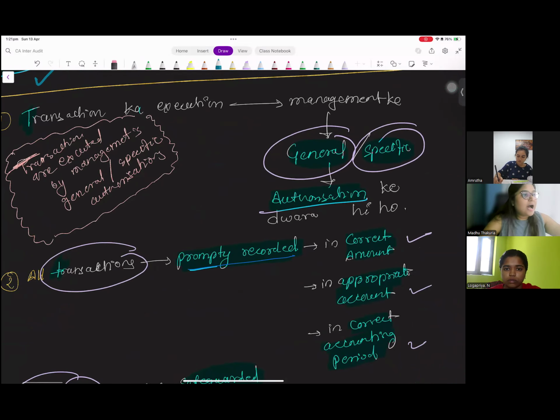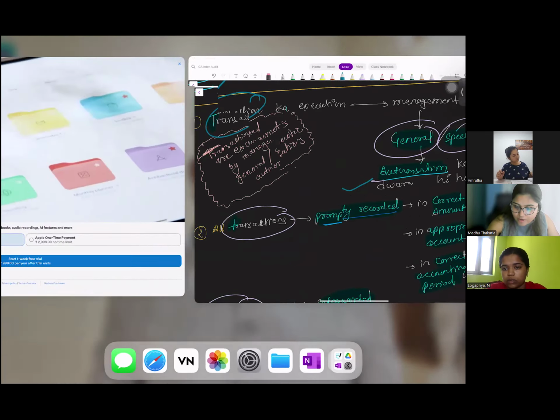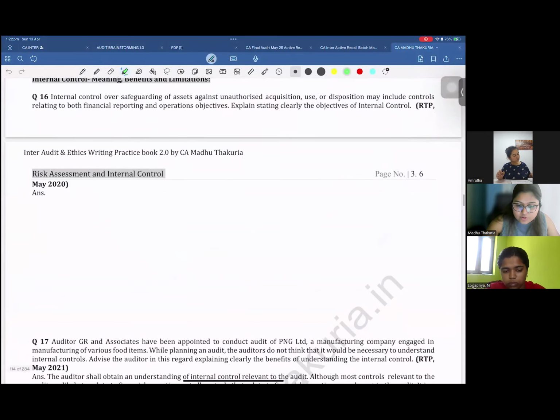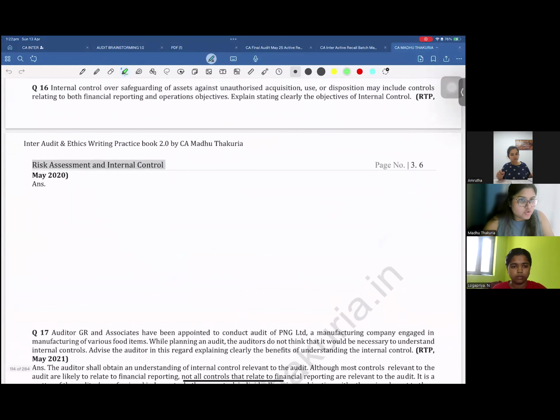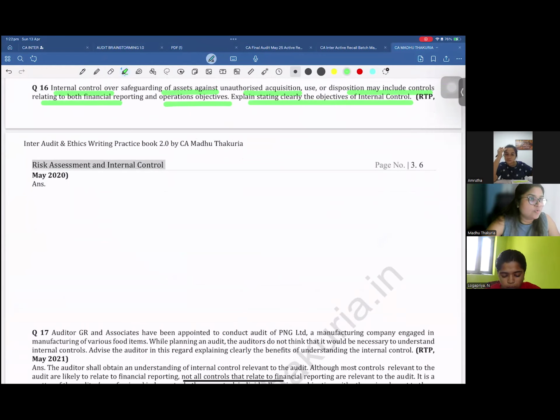First, the transactions are executed with proper authorization. What did I say? The transactions are executed with proper authorization. Where do you have to write this? Go back to your concept, go back to your question bank, or the writing practice book, and there is a question. Internal control over safeguarding of assets against the unauthorized acquisition, use, and disposition may include control relating to both financial reporting and operational objectives. Explain stating clearly the objective of internal control. The question is: explain stating clearly the objective of internal control.